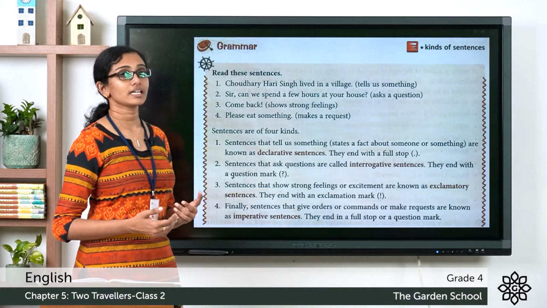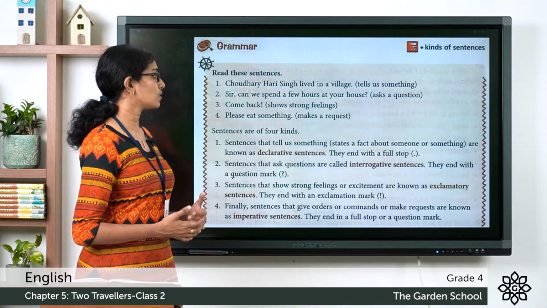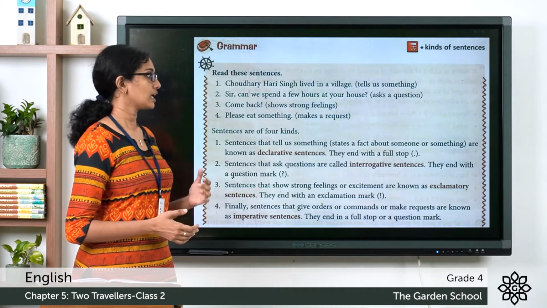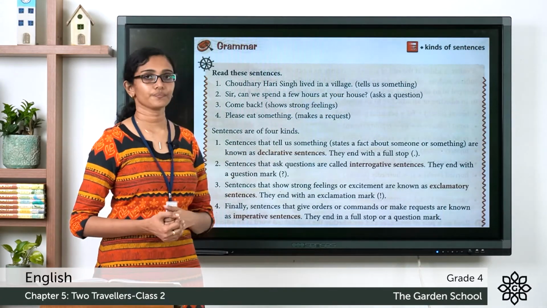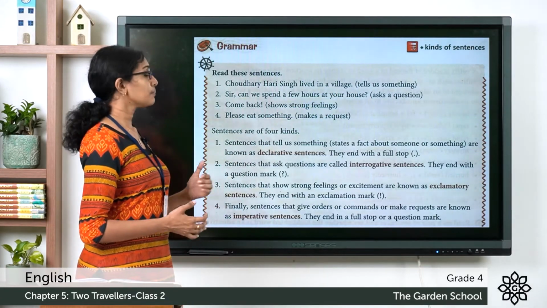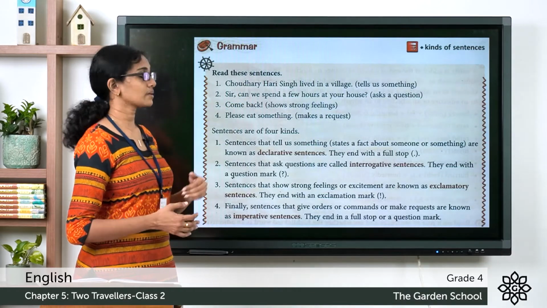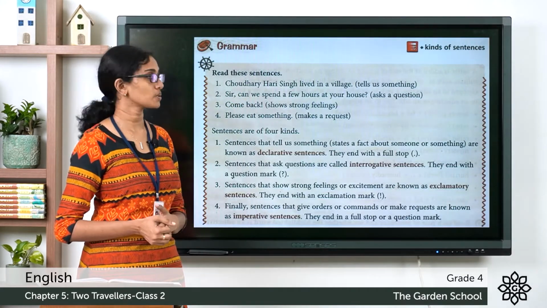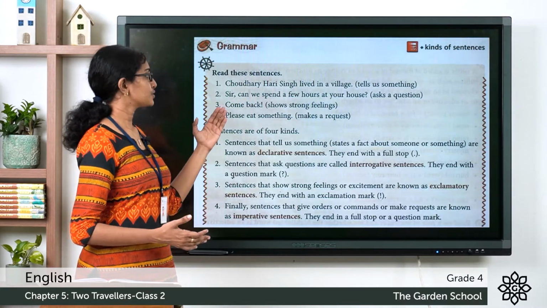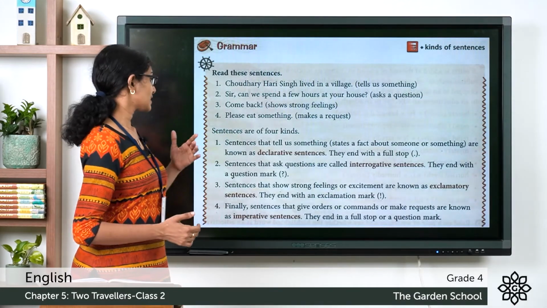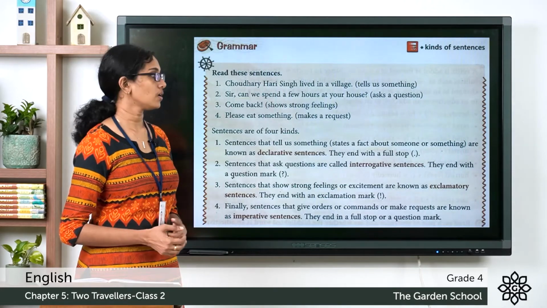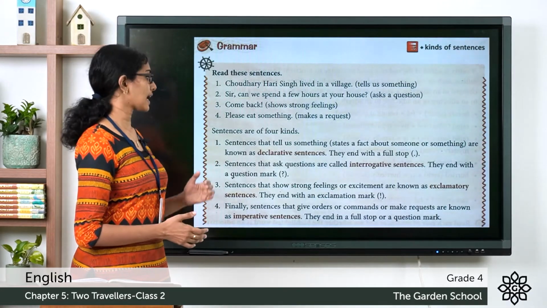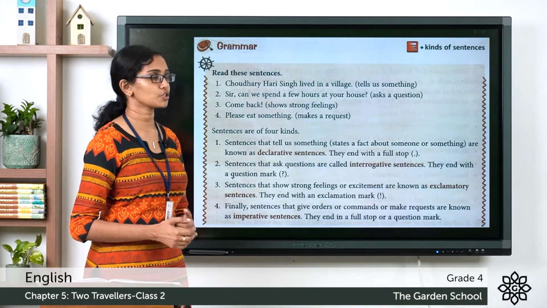So, sentences that ask questions are called interrogative sentences, and they always end with a question mark, like you see in this case. And the third one, "Come back!", you see an exclamation mark there. It is a sentence that shows a strong feeling. So, sentences that show strong feelings or excitement are called exclamatory sentences, and they end with an exclamation mark like this.